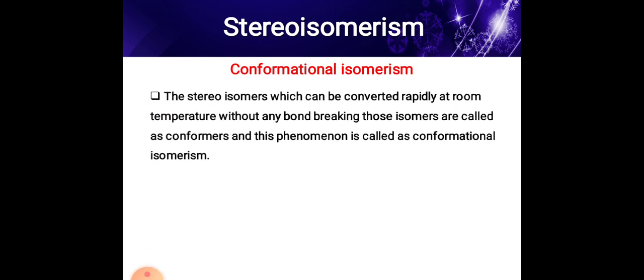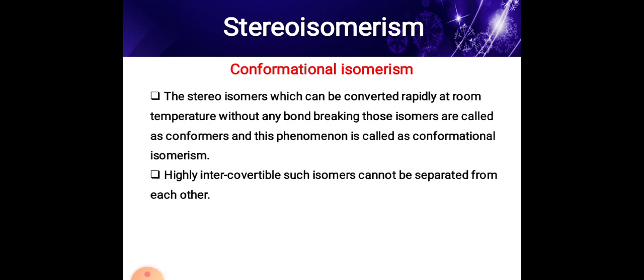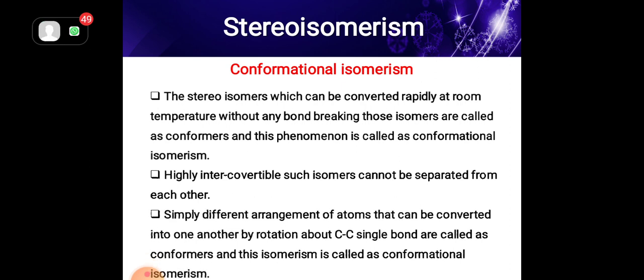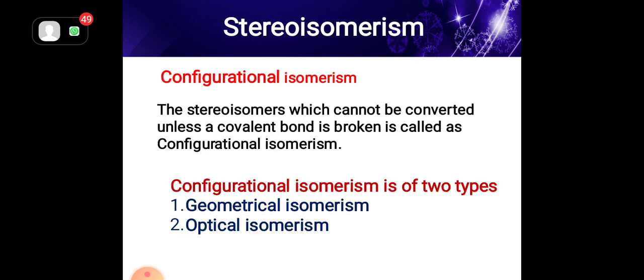Conformational isomerism means stereoisomers which can be converted rapidly at room temperature without any bond breaking. Those isomers are called conformers, and the phenomenon is called conformational isomerism. The highly interconvertible isomers cannot be separated from each other. That means different arrangements of atoms can be converted into one another by rotation of a carbon-carbon single bond.